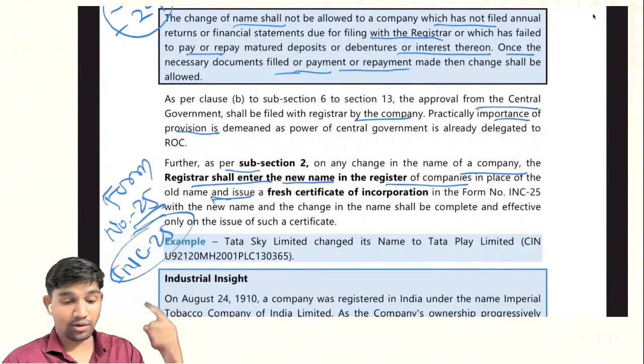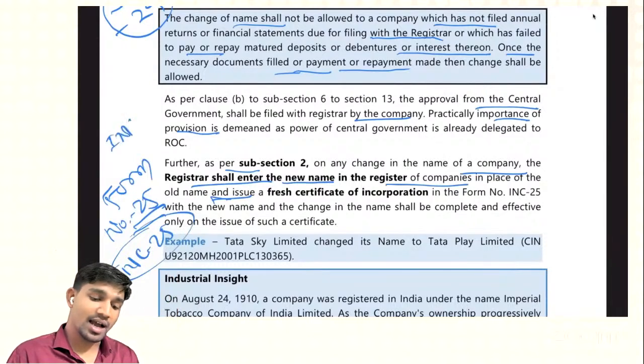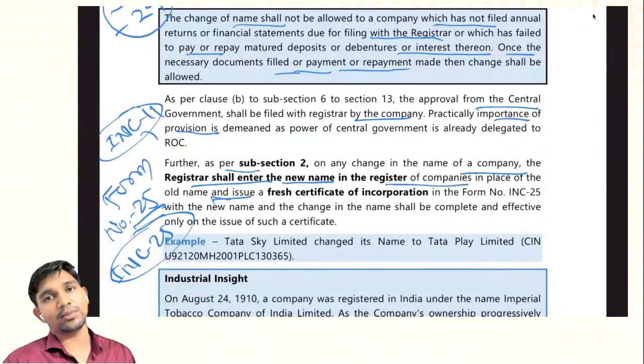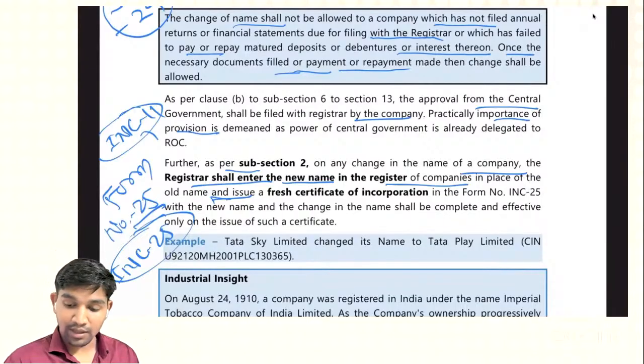The first certificate of incorporation we got was in form INC 11, but when we change the name, we get a fresh certificate in form INC 25.